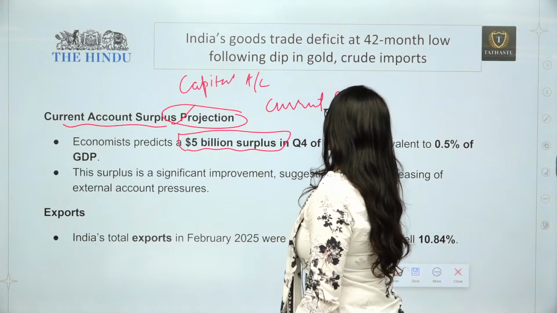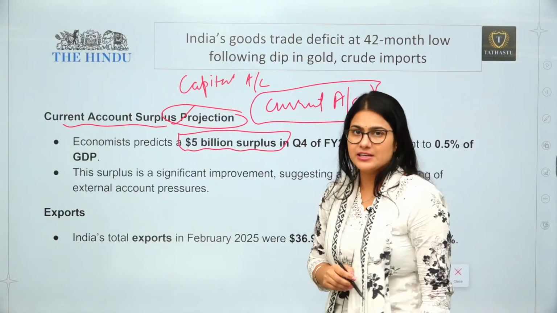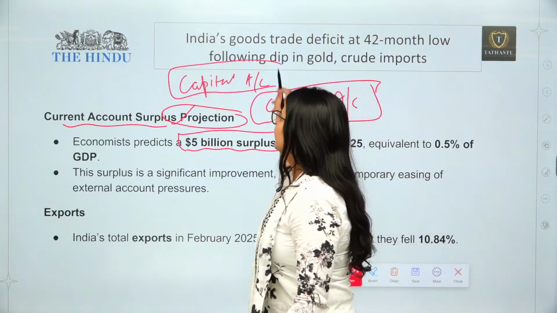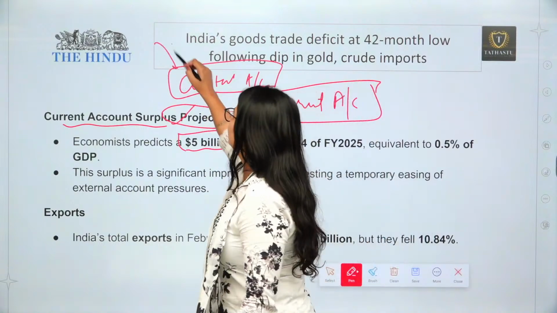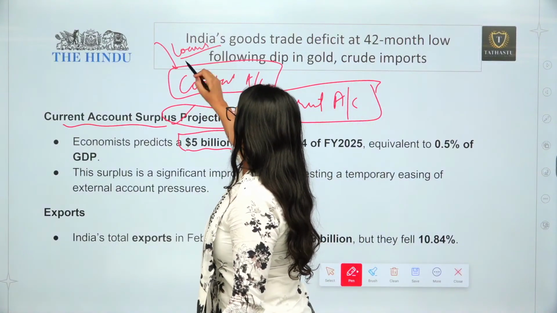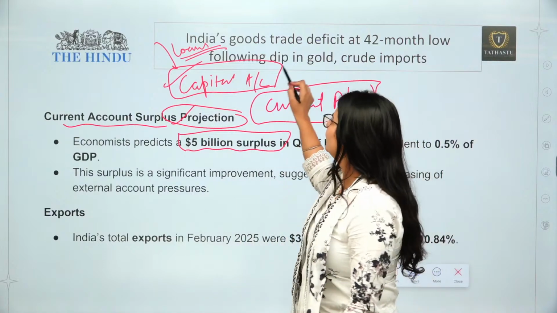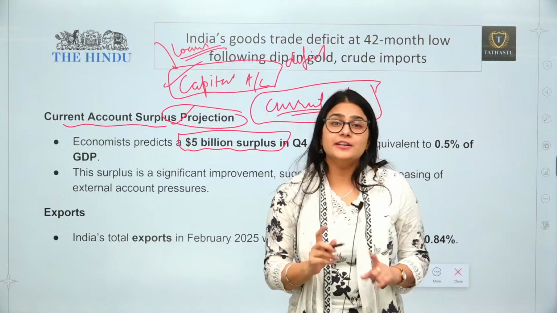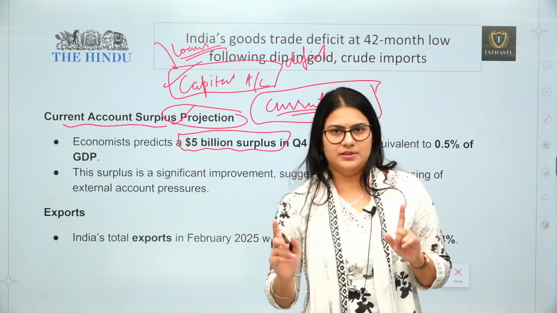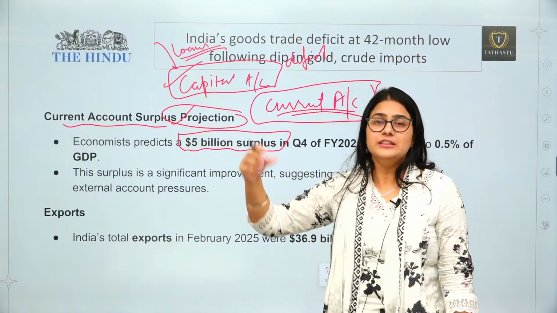We always focus on the current account, whether we are in deficit or surplus, because with the capital account we are definitely going to be in deficit, because we have taken so many loans from other countries. India being a developing country, this will always be a deficit. So here we focus more on India's current account, that at least we can have it in surplus.